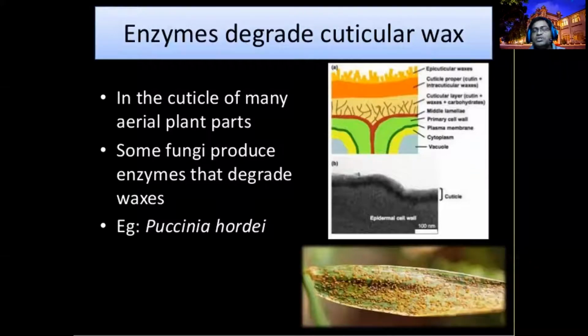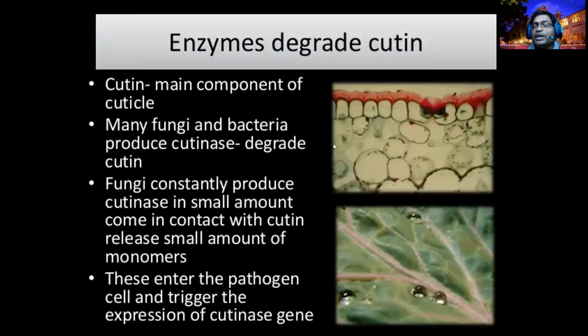These enzymes are able to break the short chain fatty acids found in the waxes, especially the fungus we call Puccinia coronata, the rust fungus causing rust disease in Hordeum vulgare. Hordeum vulgare we call barley, right? So cutin is another structural component of the plant epidermis.